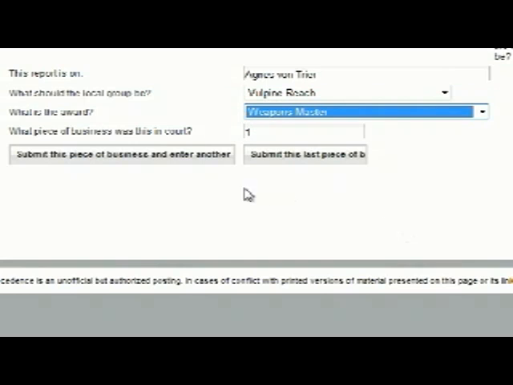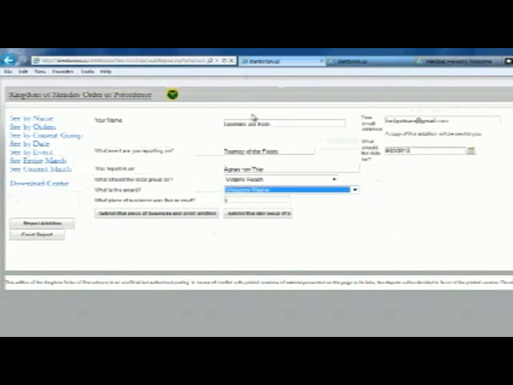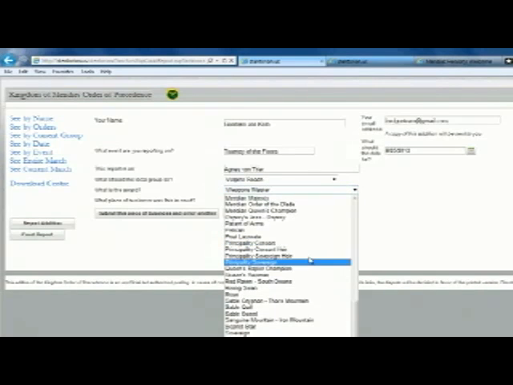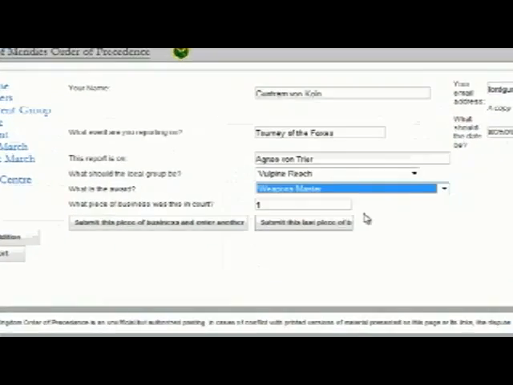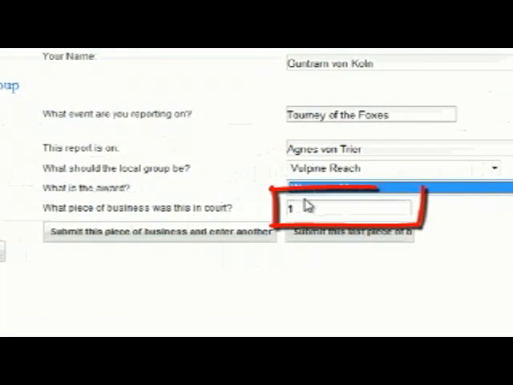Now, this is important. At this point, you want to verify you've got your name information. My name is spelled correctly. That's my current email. That is the correct event. That is the date of the event. That is the name of the person we are reporting on. Her local group. The award. You want to verify this because you may accidentally click something else when you mean Weapons Master. And she was the first order of business in this fictitious court.